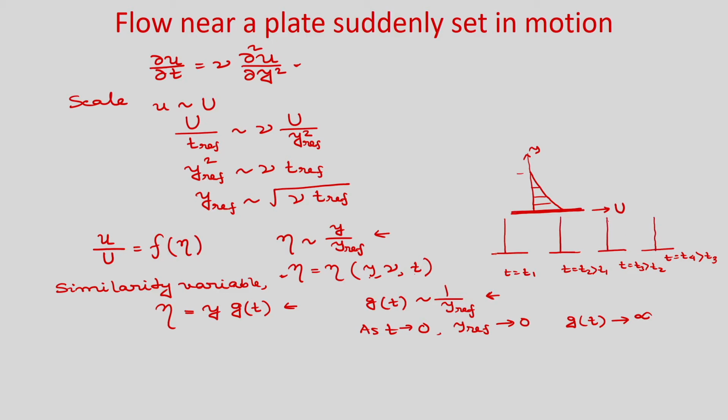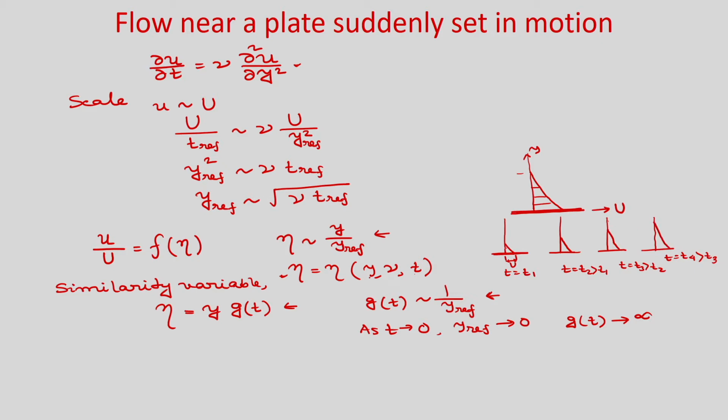So, slowly the effect of this moving plate will go inside the fluid domain, and the velocity profile may look like this, where this is your capital U, again it will penetrate more, again it will penetrate more, and so on.